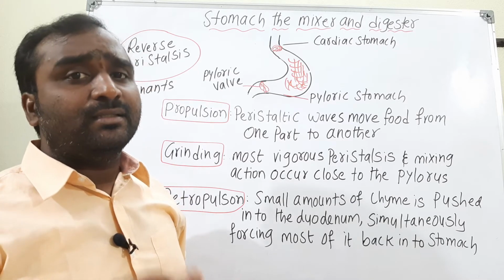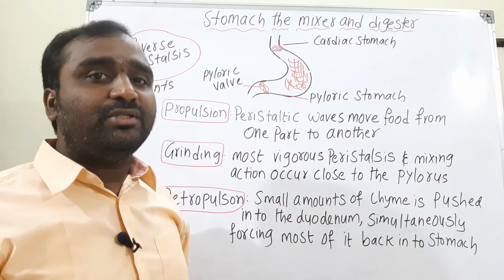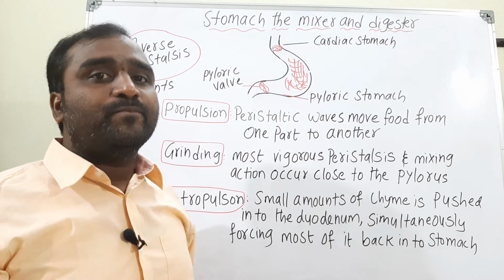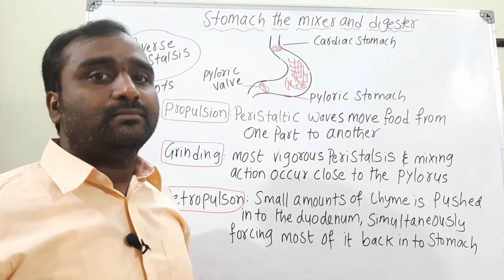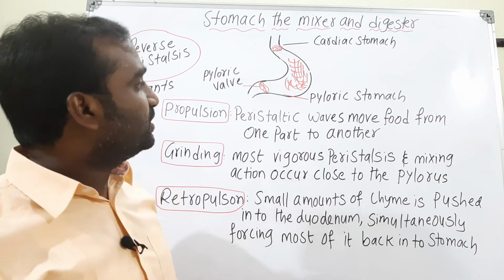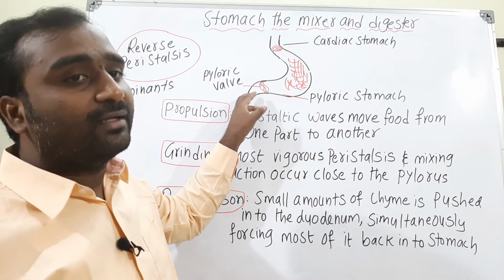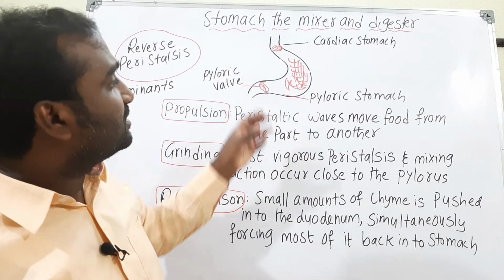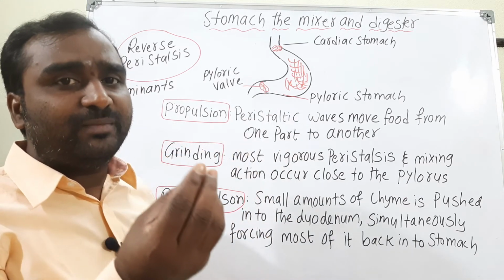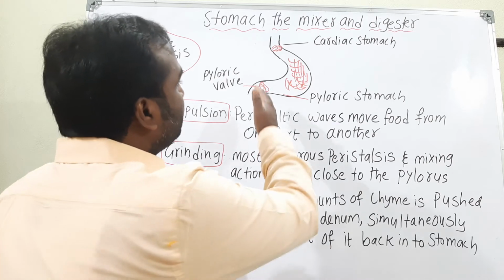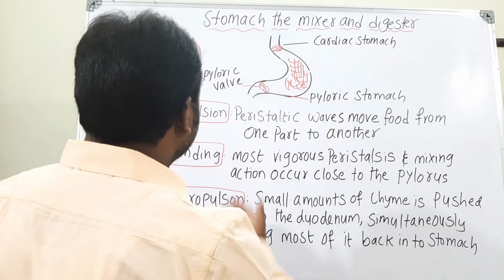While the pyloric valve opens, a little amount of the already mixed food passes through, and any food matter of larger size is pushed back, and that is called retropulsion.